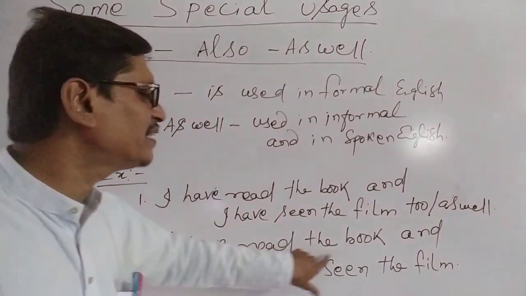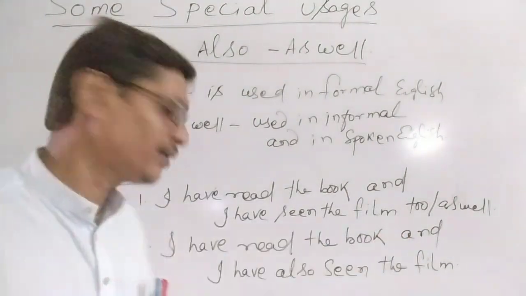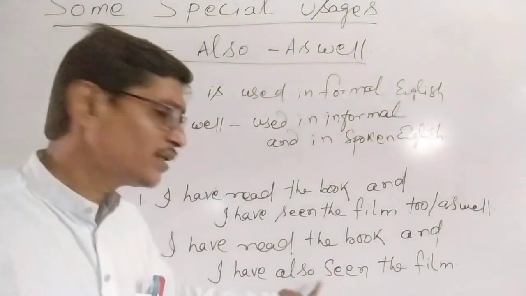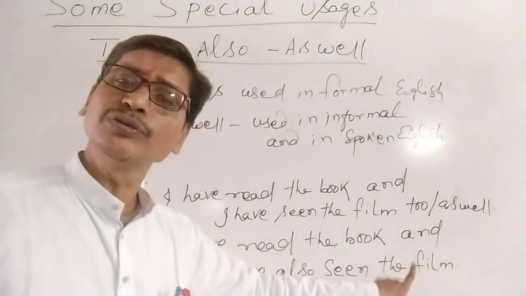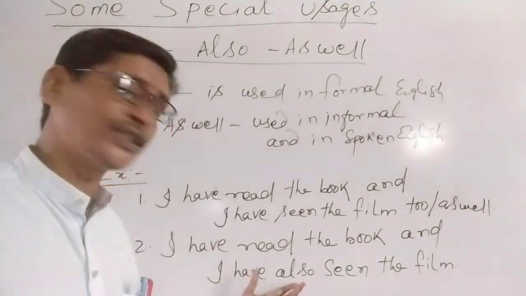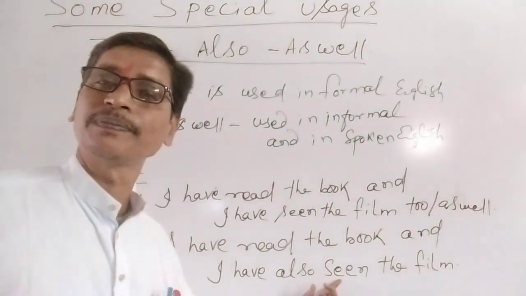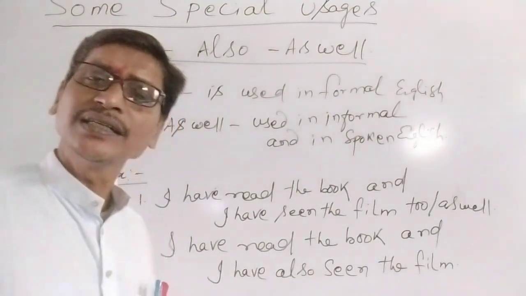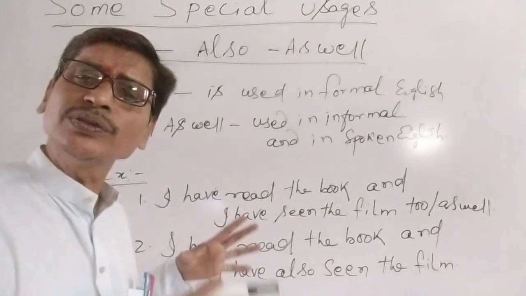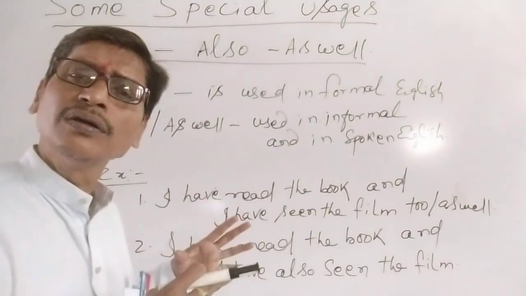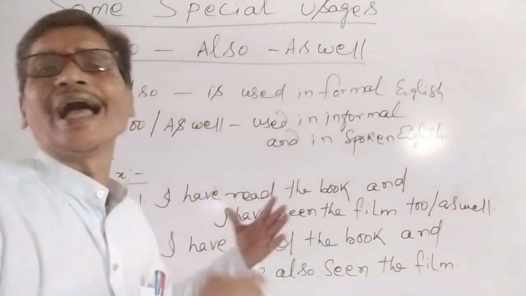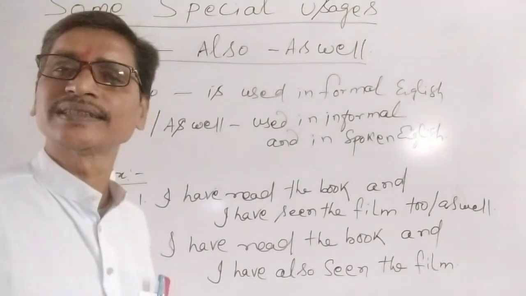I have read the book and I have also seen the film. You see, as per the rule, also is used in the middle of the sentence and before the main verb. Okay? Understand? So this is how we can use also, to, as well in our sentences.